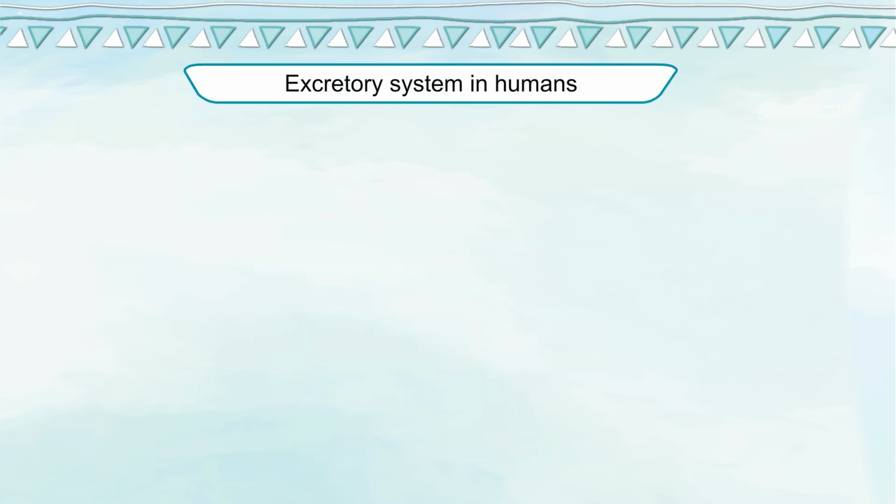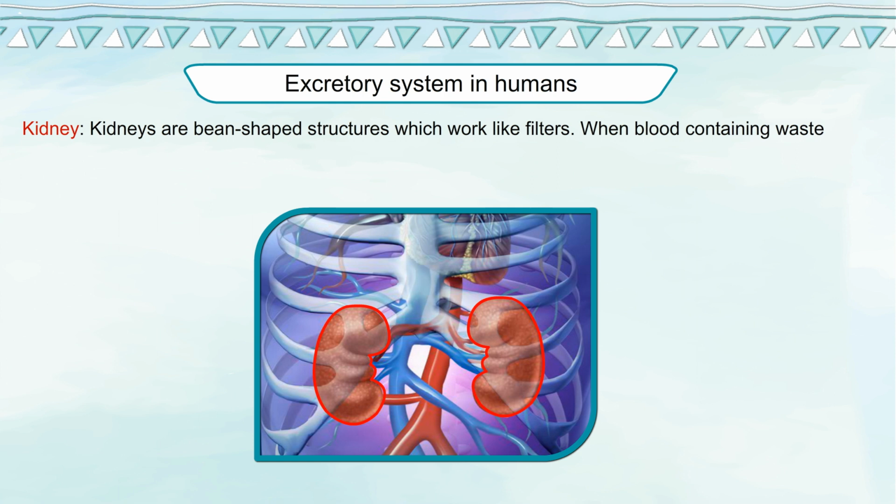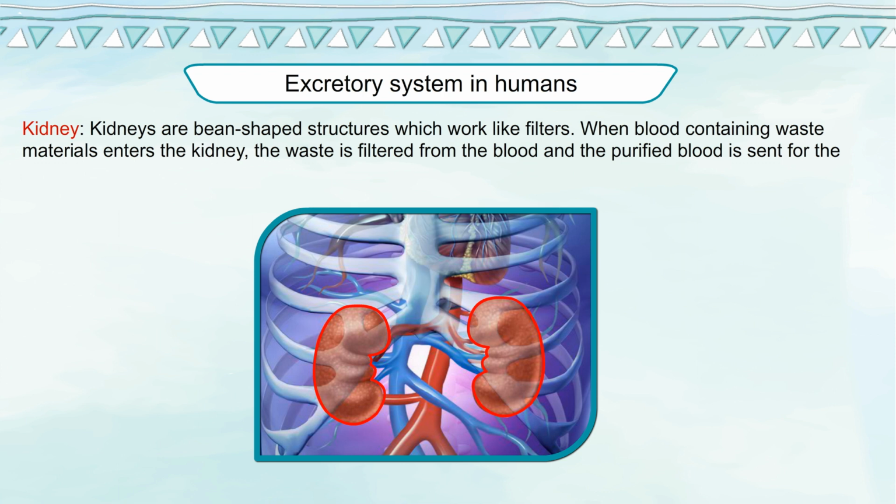Excretory system in humans. The human excretory system is composed of a pair of kidneys, 2 tubes called ureters and a urinary bladder. Kidney. Kidneys are bean-shaped structures which work like filters. When blood containing waste materials enters the kidney, the waste is filtered from the blood and the purified blood is sent for the normal circulation.